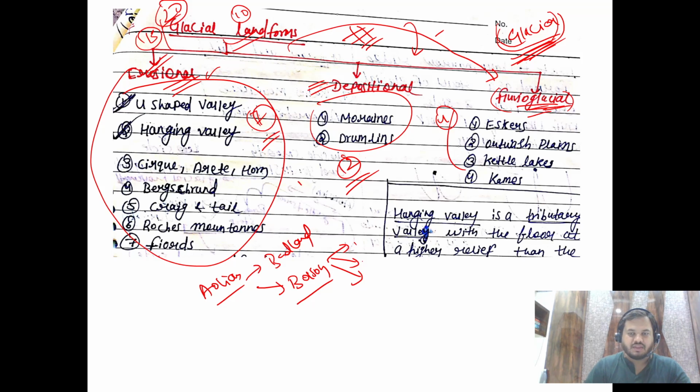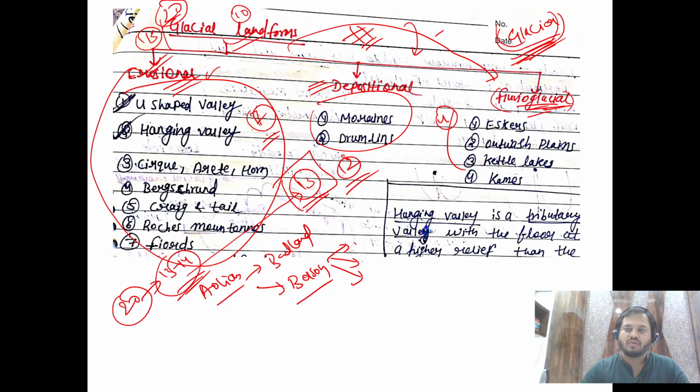So there are 13 keywords already, right? And in a 20 marker, you will have 13-14 minutes. In 13-14 minutes, you will have to write 13 keywords, and you have to draw one small diagram of each. So you can feel that you cannot write a lot of words in geomorphology.